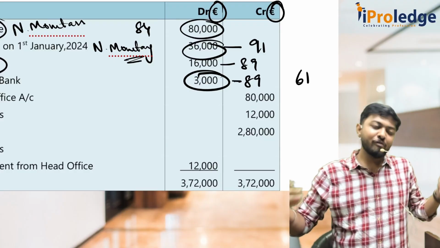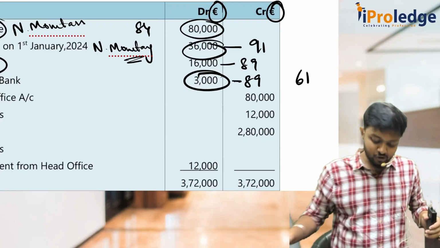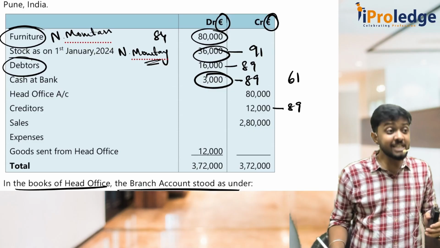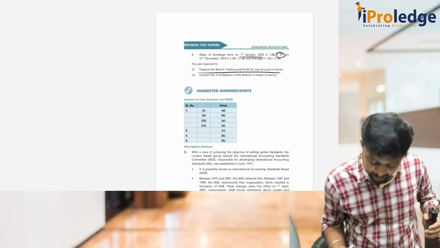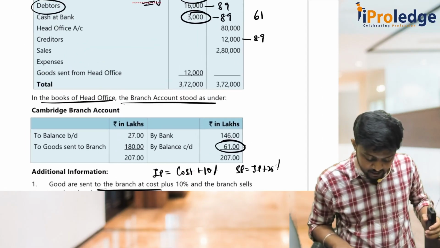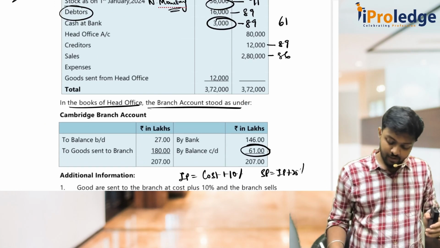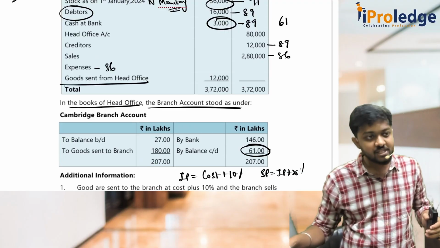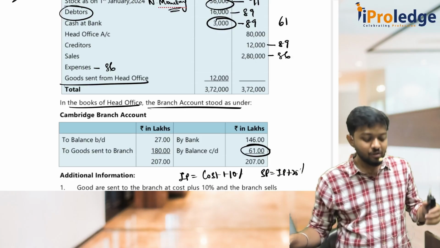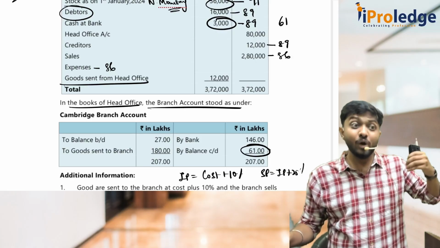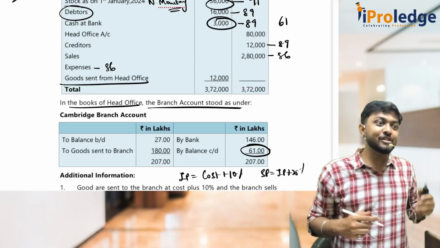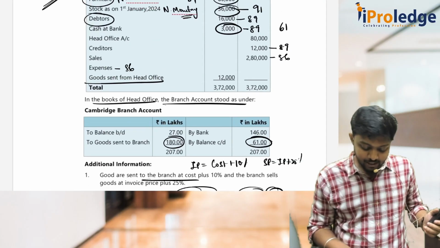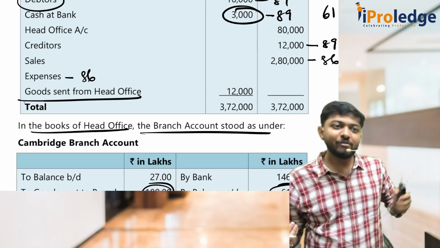Why? Because we know that the head office account in the branch books and the branch account in the head office books are the same. Then creditors is a monetary item, so I will use 89. Sales is an income, so I will use the average rate. What is the average rate here? It is 86. So for sales, I will use 86. Expenses also I will use the average rate 86. Goods sent from head office: again, whatever is goods received from head office will be equal to goods sent to branch in the books of head office. What is the goods sent to branch? It's 180.